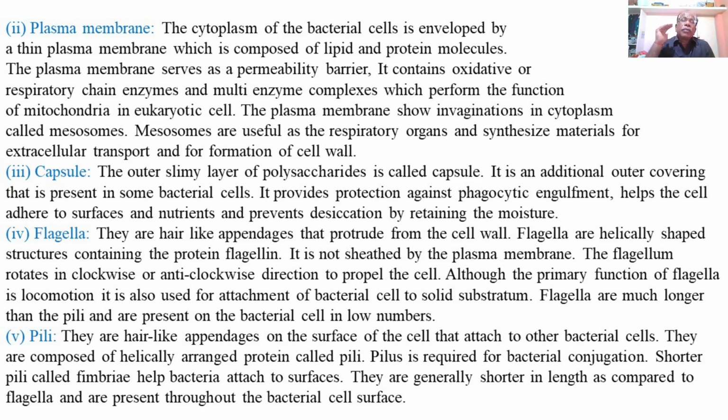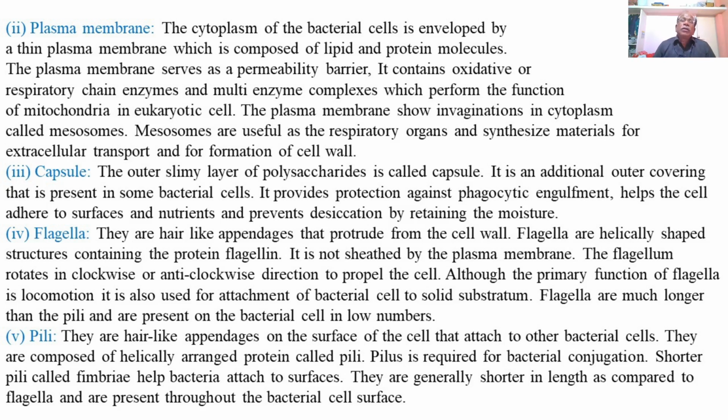So there is a cell wall, then the plasma membrane, then the cytoplasmic matrix and the nucleoid mass without a nuclear membrane in the bacterial cell. It has a plasma membrane which performs the specific function of transport of biomolecules and is semi-permeable.